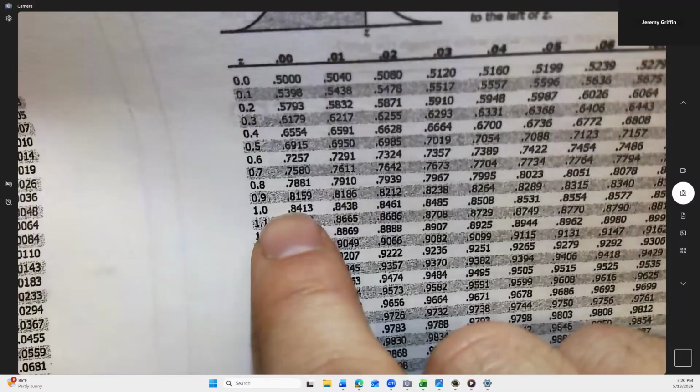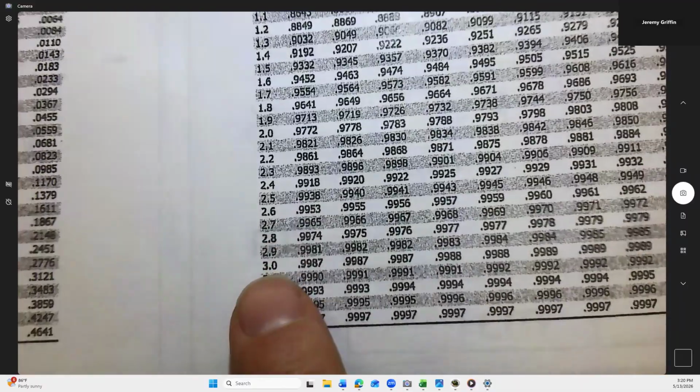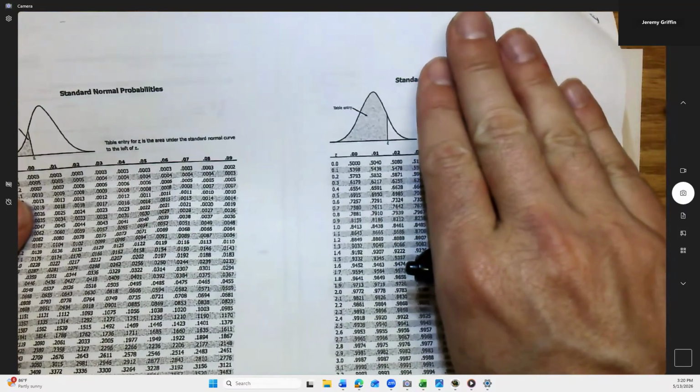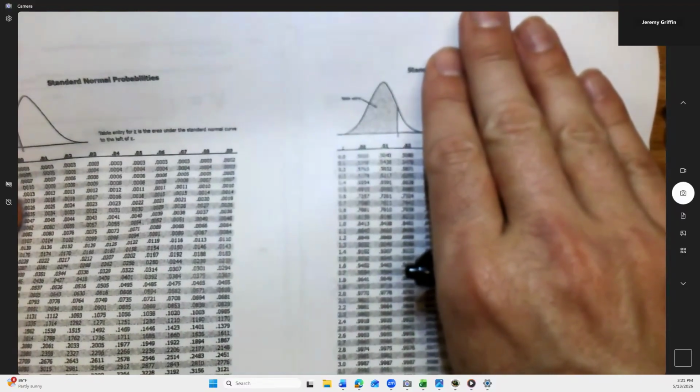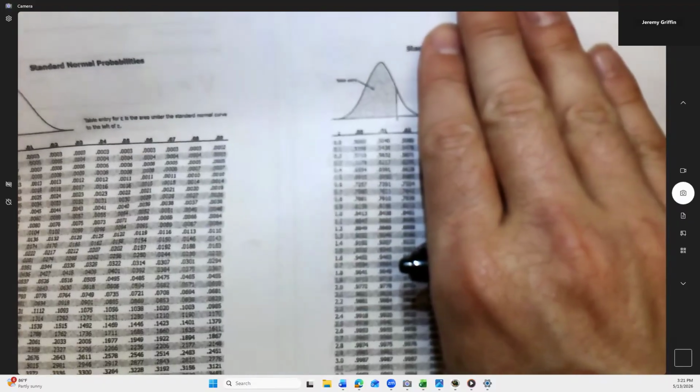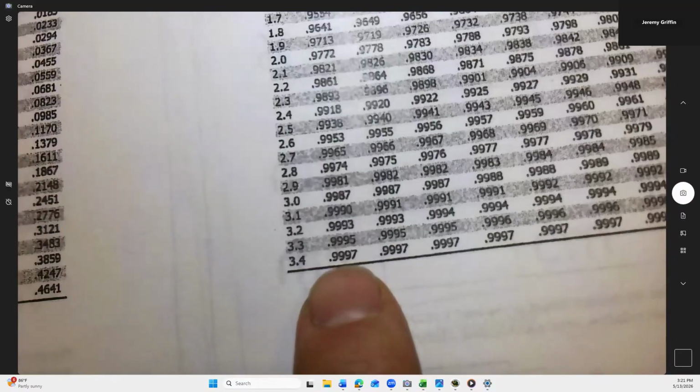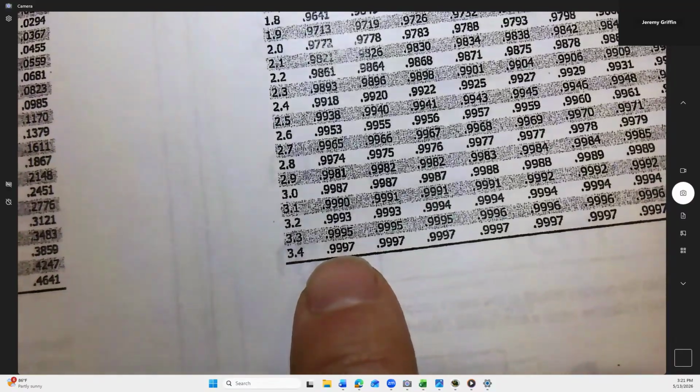Okay. Let's go way out on the tail. Let's go as far as we can go. What if you had a z-score of like 3.4? You're almost 3.5 standard deviations out. At that point, if you're way out here at 3.5 standard deviations, are you like one of the tallest people in the world? Maybe like 7 feet tall? You're probably 7 feet tall at that point. You're taller than 99.97% of the population.